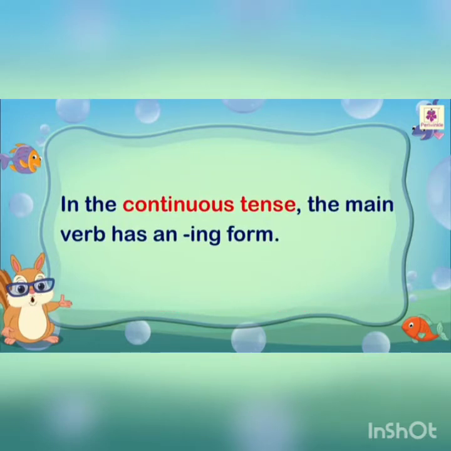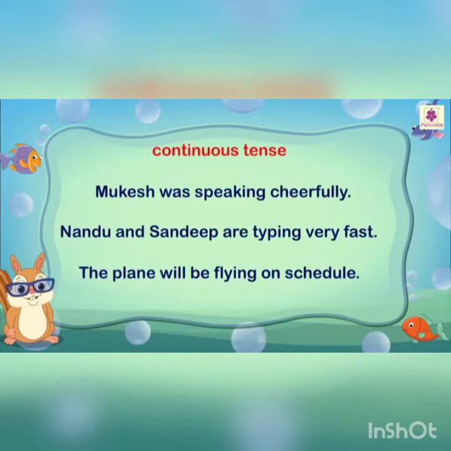In the continuous tense, the main verb has an ing form. For example, speaking, typing, and flying. A continuous tense has a helping verb before the main verb.